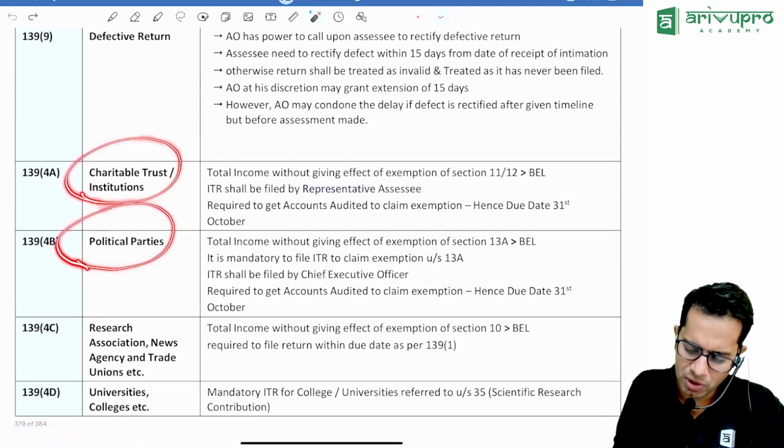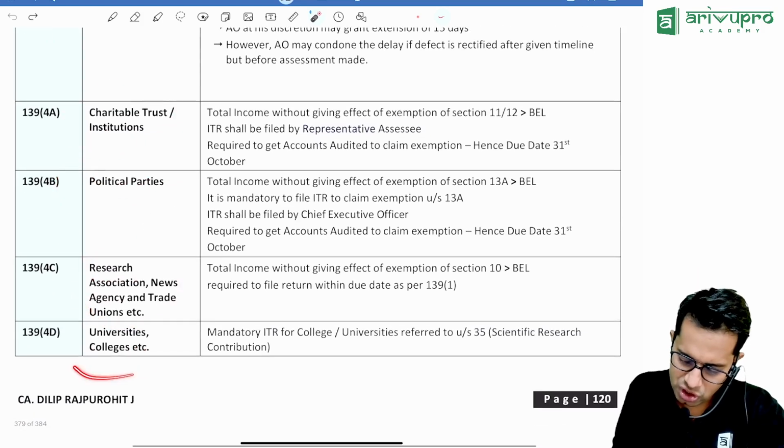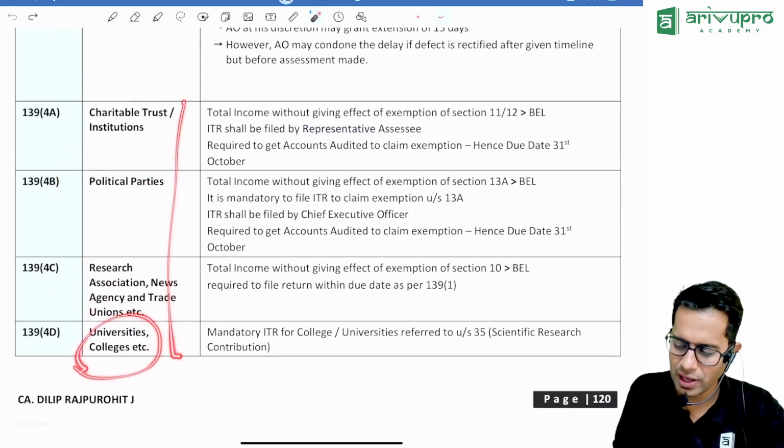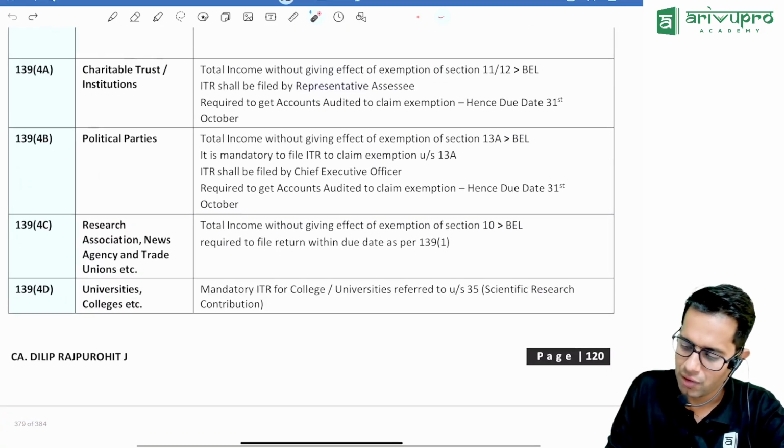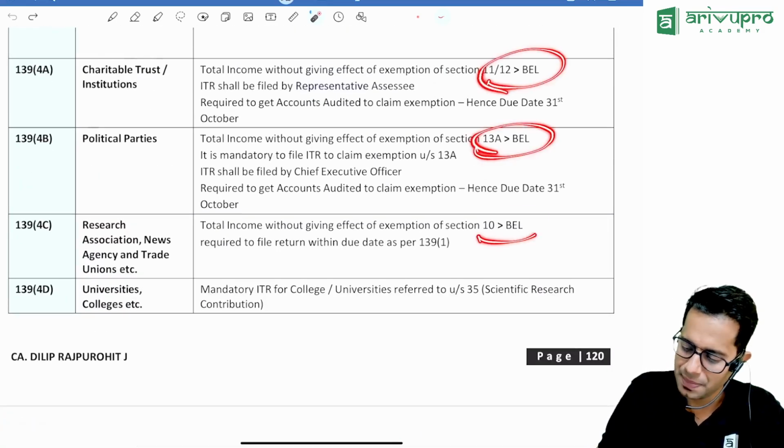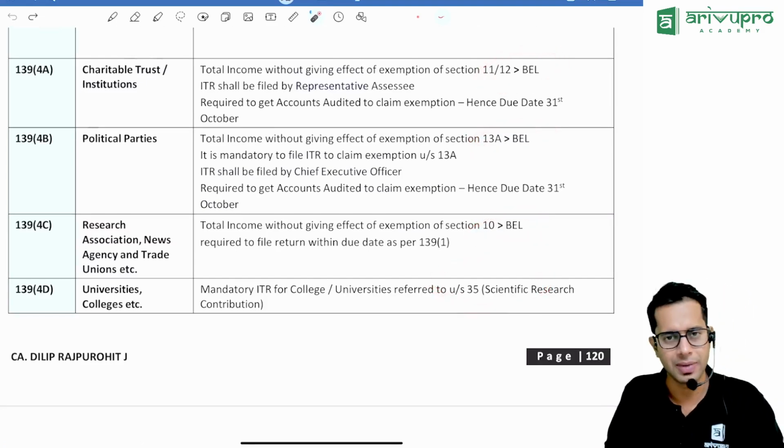Charitable trusts, political parties, research associations and universities are also required to file their income tax return. Their return is not that important. When should they file? If their income is more than the basic exemption limit, they all have to file their income tax return.